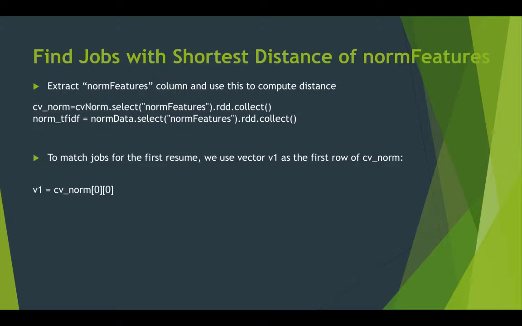Okay, then we want to compute the distance from resume to all the jobs. Before that, we first extract the norm feature because that's the data we want to use. So we extract these 2 columns and then collect them because then we can use this data. And for resume, we first pick the first resume, and so we need to pick the first row, and then we need to make it into a vector. So now it's a sparse vector, so we need to also add this. So V1 will contain the norm features data of the first resume.